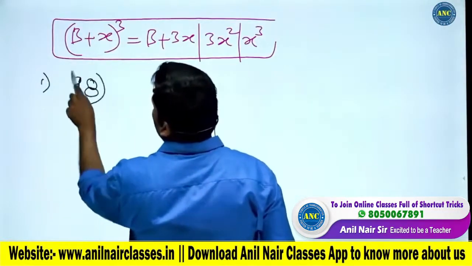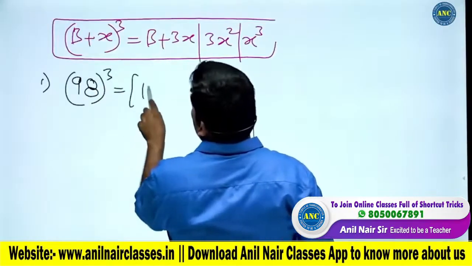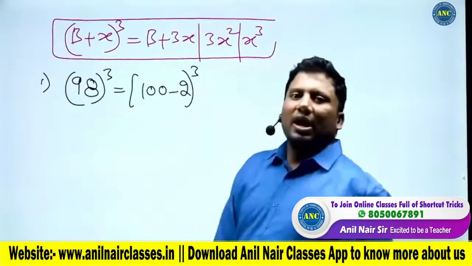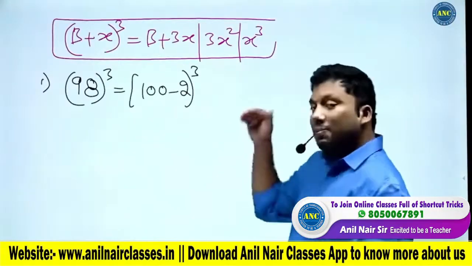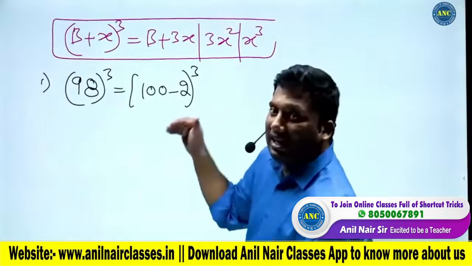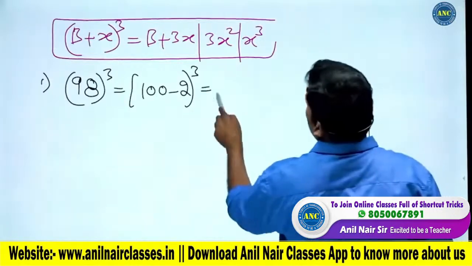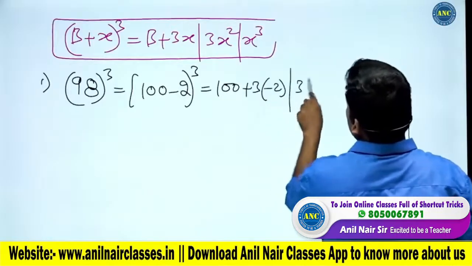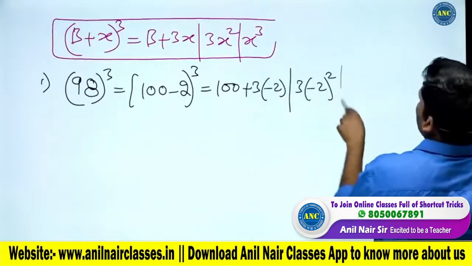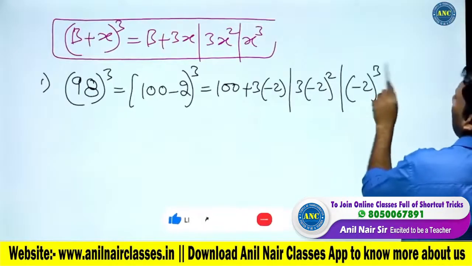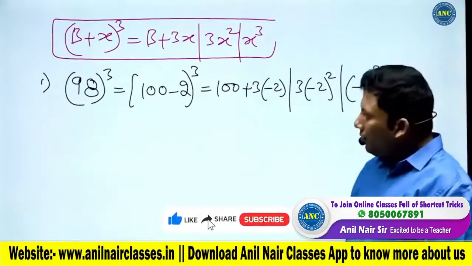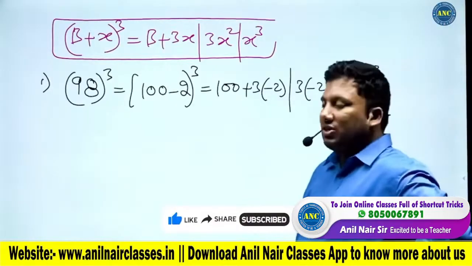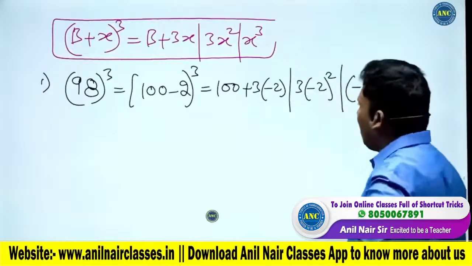98 whole cube. 98 is (100 minus 2) power 3. b is 100, x is minus 2. So this will become b³ plus 3b²x. Next is 3bx², next is x³. Till here clear? (b + x) power 3 is b³ plus 3b²x, 3bx² and x³.